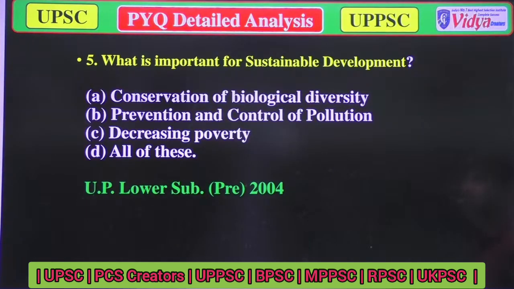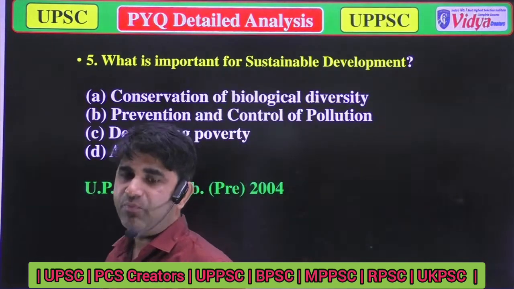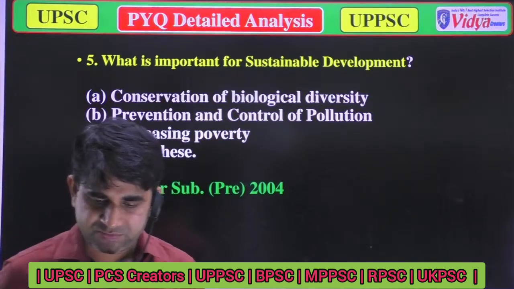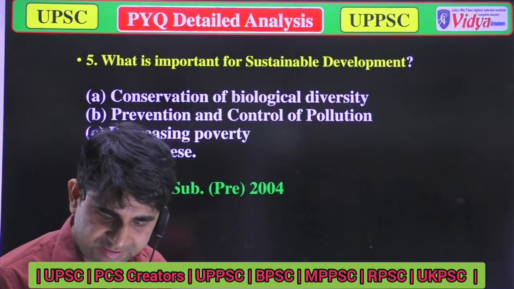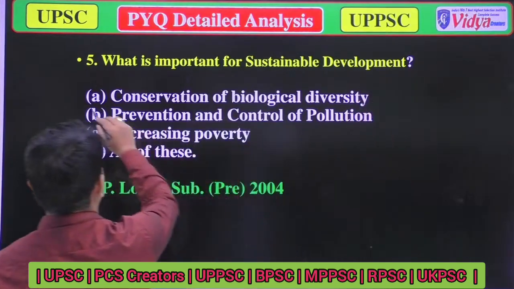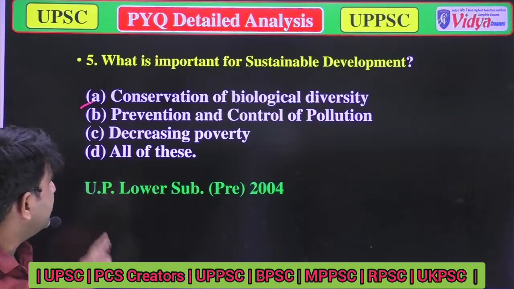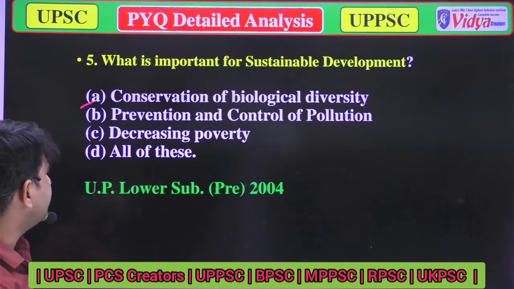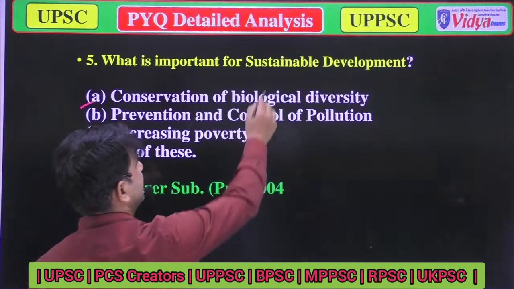So now we'll move to the next question. Our next question is: which of the following is most important for sustainable development? The options are: A, conservation of biological diversity; B, prevention and control of pollution; C, decreasing poverty; and D, all of the above. So now we have to discuss sustainable development.